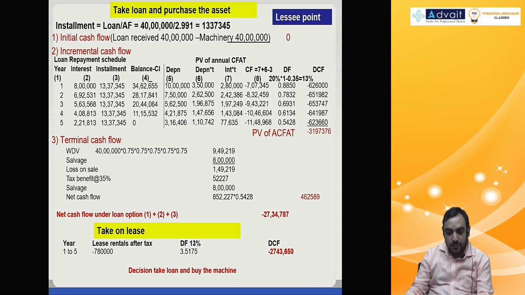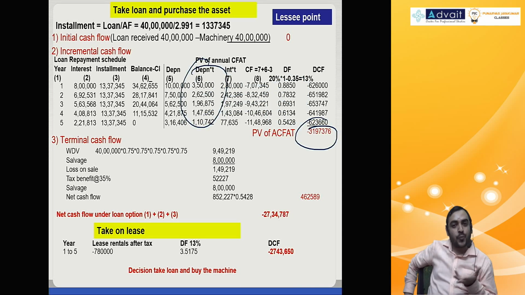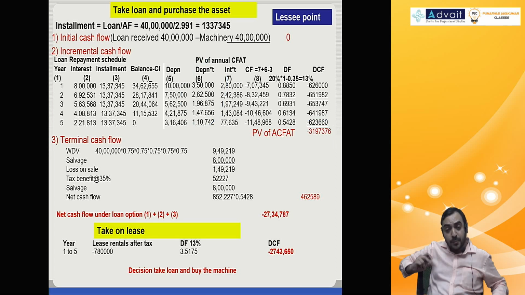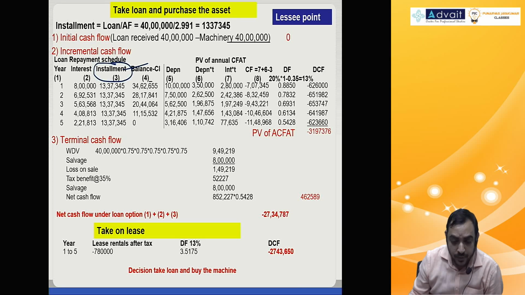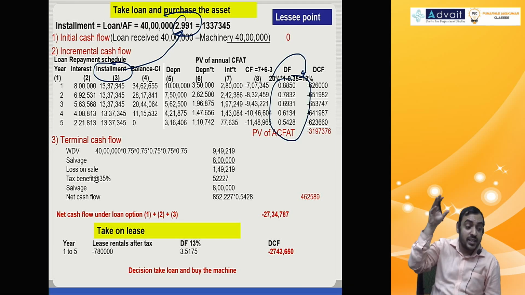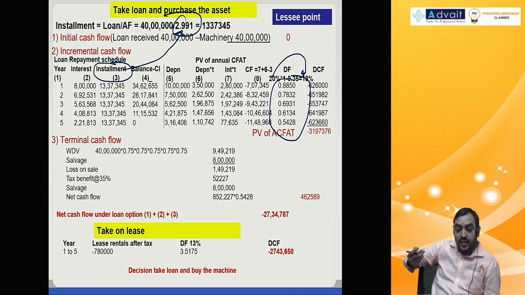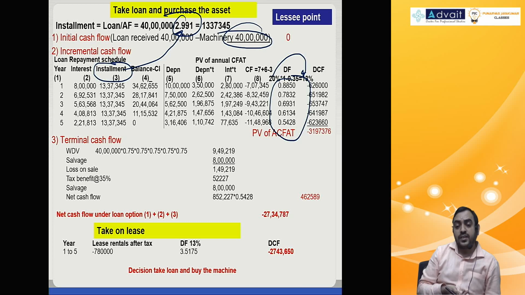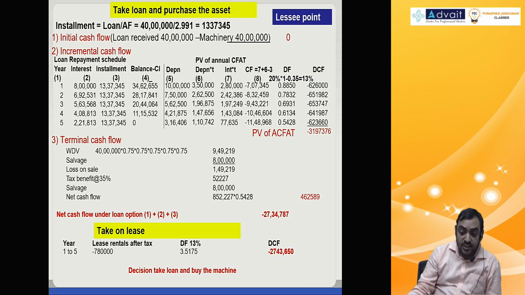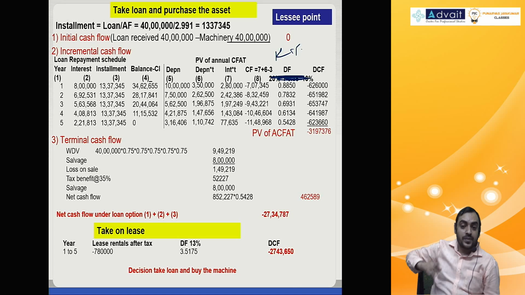Sir, if it is only this much, then why did you make us do so many circus calculations? I'll tell you why it happened. Because this installment is calculated based on 20%, and this discounting factor is also 20% after tax. So basically what you do is compounding at 20%, discounting at 20%, adjust for tax. That is nothing but 40 lakh only you get. I could have done this directly. But what if this is not 13%, you choose to do some 12% cost of capital, then it will not add up. That's why I had to make you do this method, which is applicable for any given circumstance.